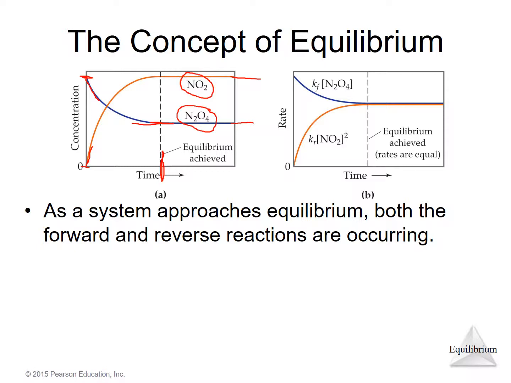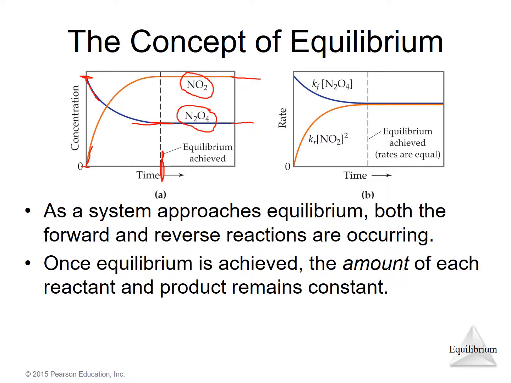As the system approaches equilibrium, both the forward and reverse reactions are occurring. Once equilibrium is reached, the amount of each reactant and product remains constant, as you see beyond the time at this dotted line. If you graph the rates of reactions,